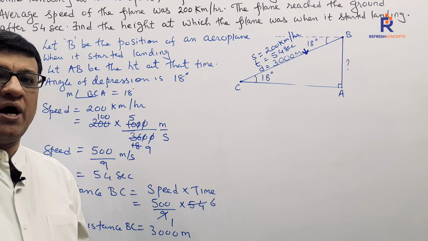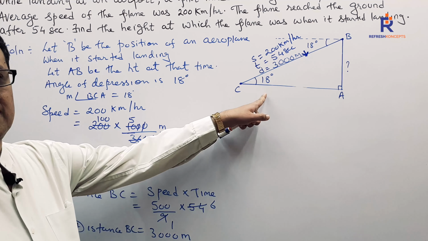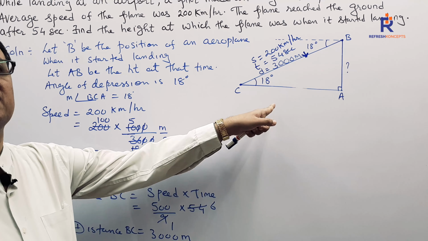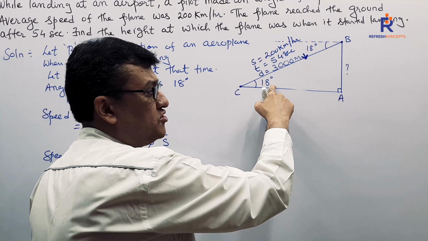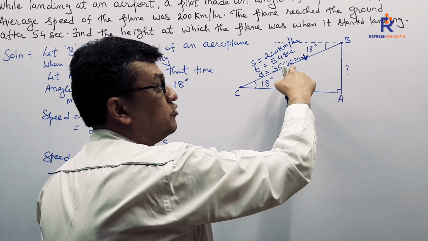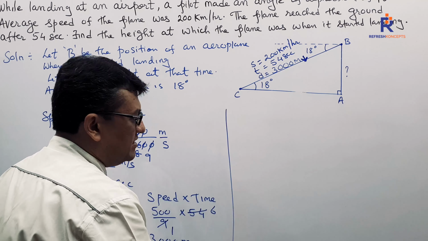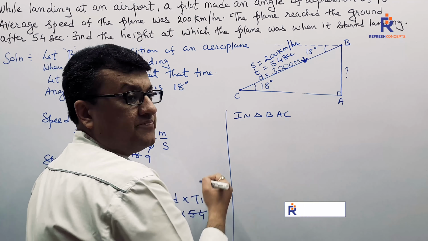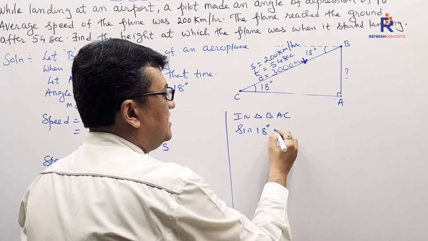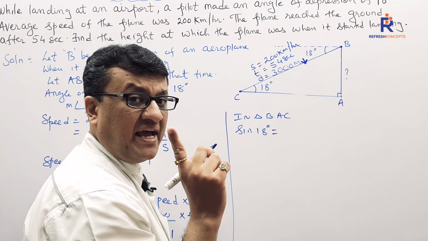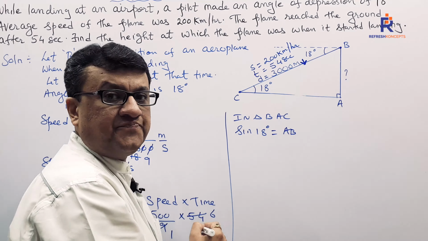And every time I told you why we are making use of a particular trigonometrical function. We always ask, in context to the angle, what you are supposed to find out and what is given to you. With reference to this angle, opposite is what I need to find out. Hypotenuse is what is given to me. I'm going to make use of sine. So in triangle BAC, sine 18 degrees. What is the definition of sine of an angle? Opposite upon hypotenuse. Who is opposite? AB. That's the height of the plane.